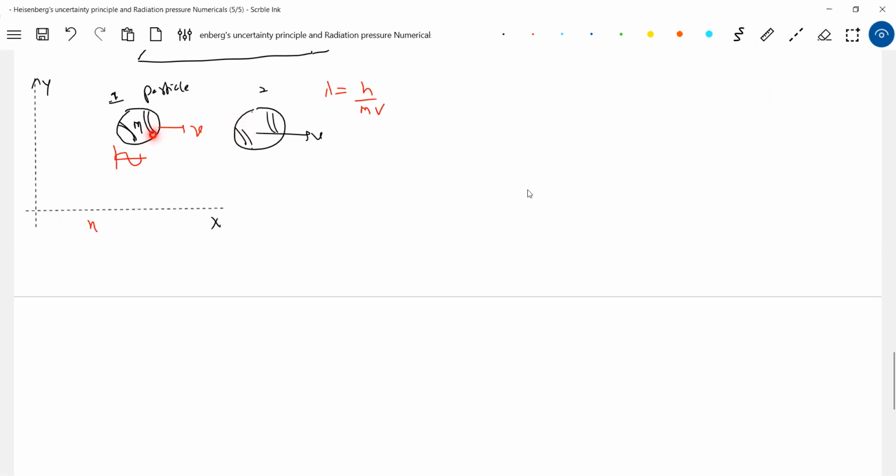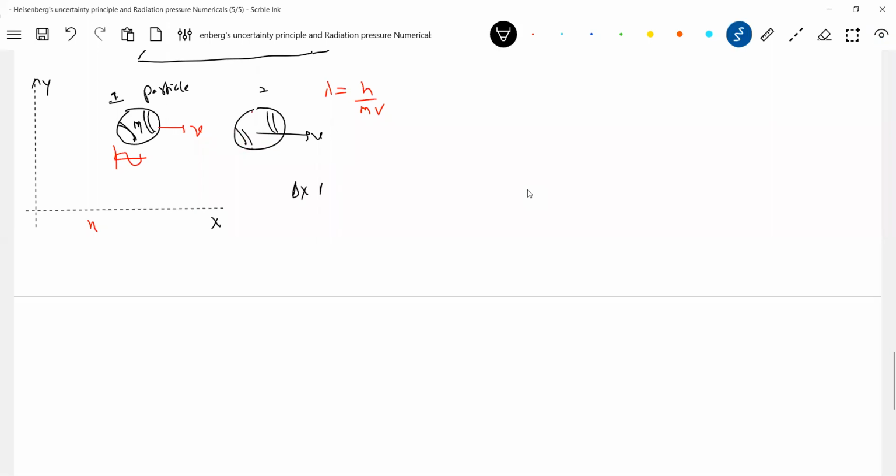So you are unable to measure the location of the particle. Why is that? Because of momentum. Similarly, you want to measure the velocity. To measure velocity, what do you need? The displacement. If you try to measure the velocity, you will again make some error in the displacement. There is uncertainty.